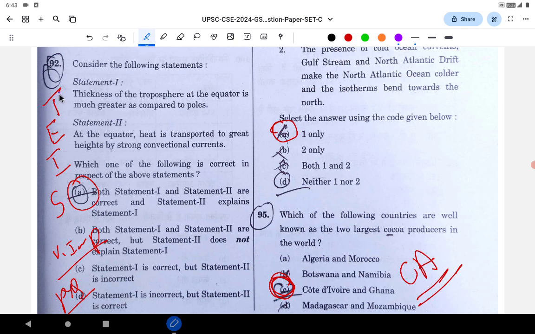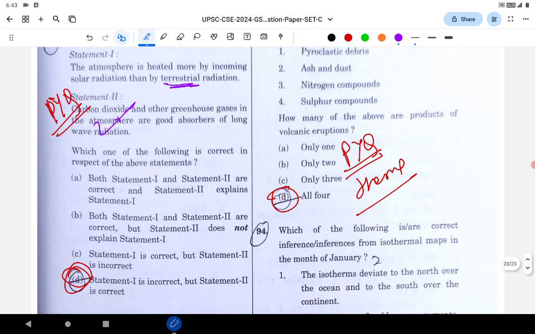They asked questions on the troposphere, exosphere, ionosphere, stratosphere. It's an important theme. The ionosphere they asked many times; that helps in communication, etc. The troposphere also they asked a question, that most of the weather events or atmospheric events happen in the troposphere. It's a very important theme. You cannot miss such questions. If you get such questions wrong, and it's basic geography, it is there in all NCERTs as well. Let's go to the next question.